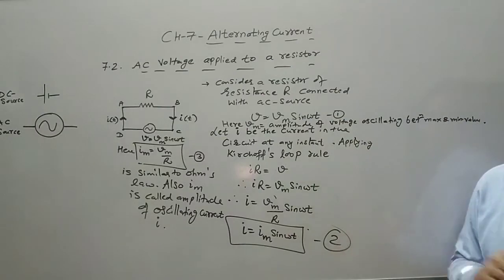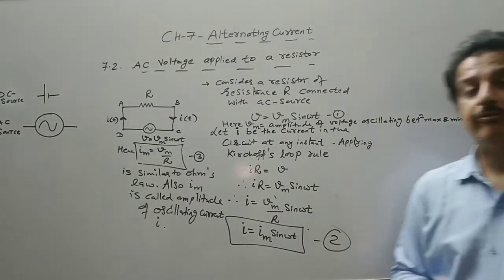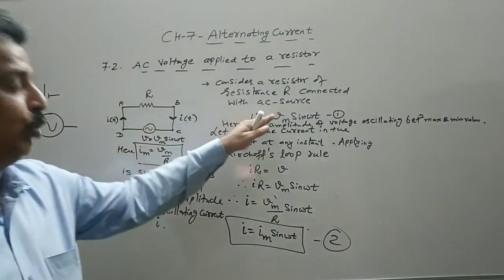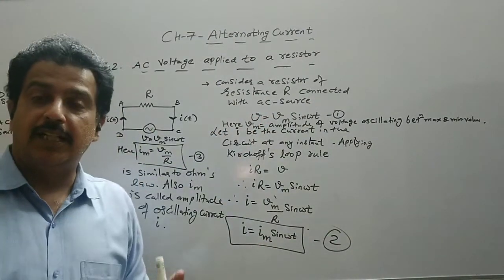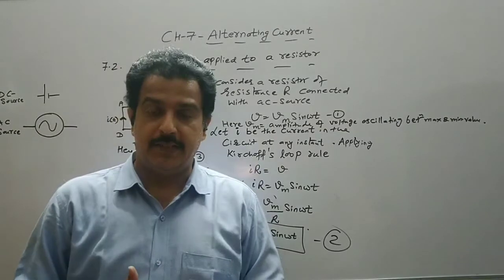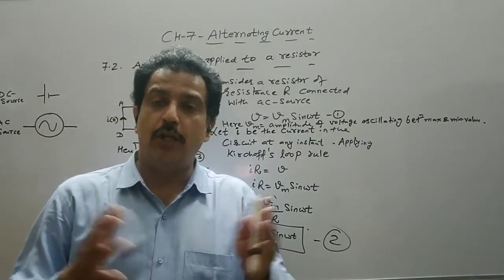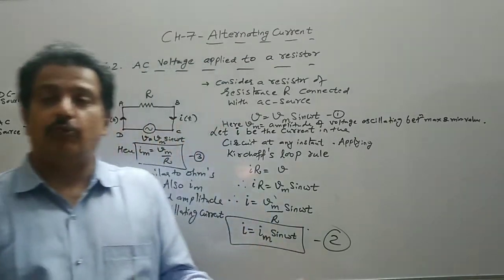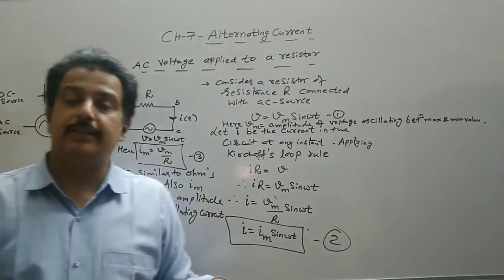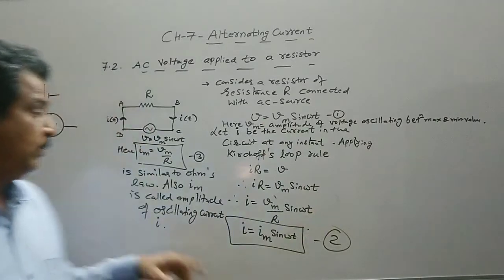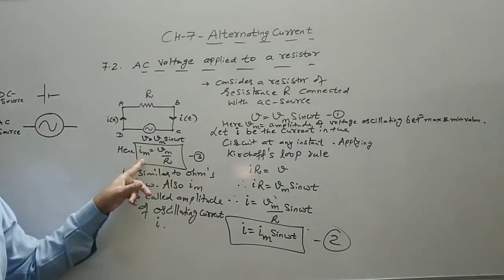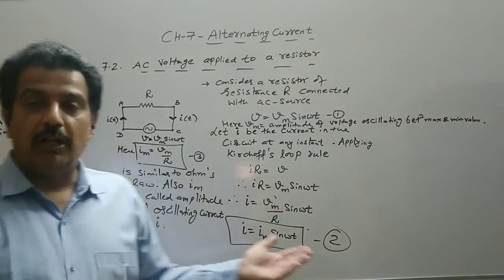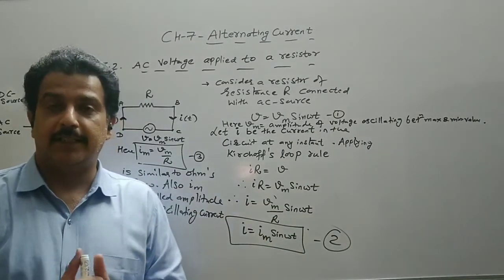And after comparing equations 1 and 2, we can say that the AC voltage and AC current are in the same phase, or the phase difference is zero. What does it mean? That as the voltage rises, the current will also rise. As the voltage becomes maximum, the current will also become maximum. As the voltage decreases, the current will also decrease in the circuit.